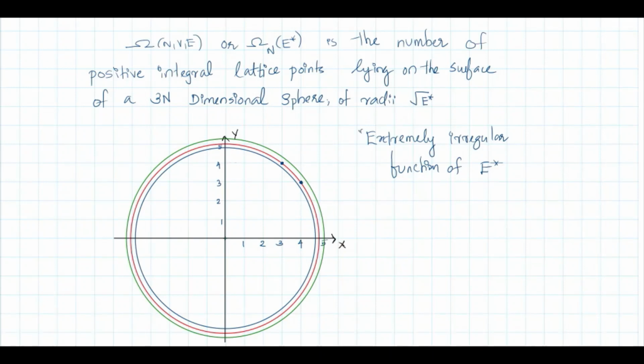This number is an extremely irregular function of E star. What does it mean? You consider a simple two-dimensional case. I took the two-dimensional case for ease of visualization. Here you have x and y. Then the equation is something like x square plus y square is equal to r square. You consider a sphere of radius 5.